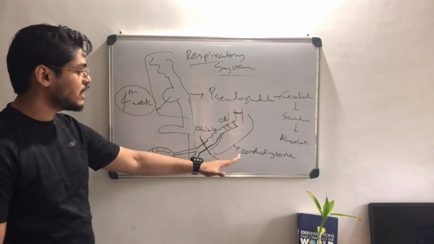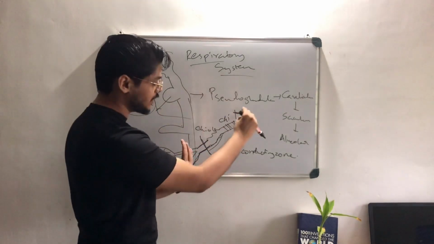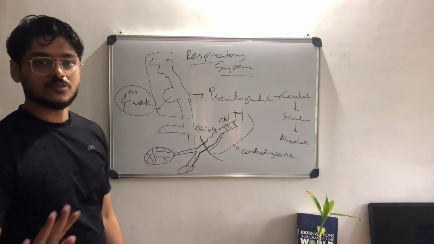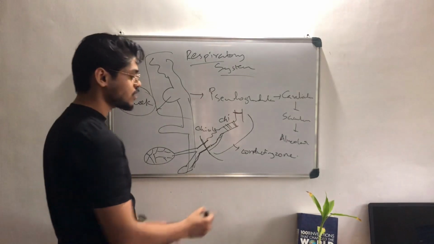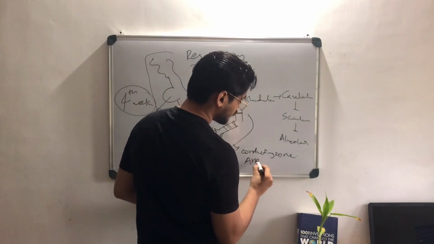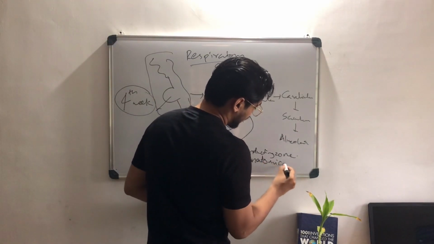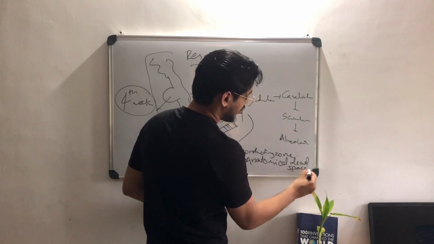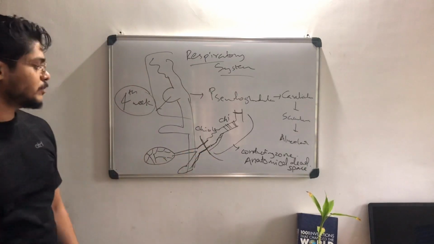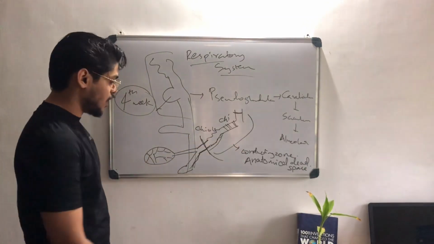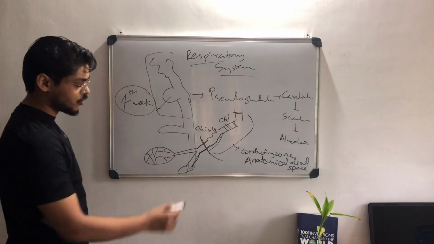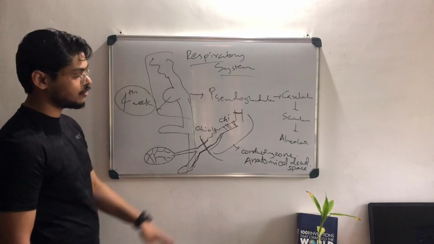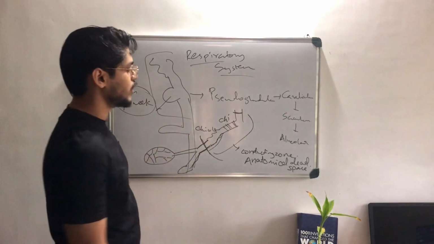Here it is known as anatomical dead space because in anatomy, this part is dead towards respiration. After that we have the respiratory bronchiole, the alveolar duct and the alveoli. So it is up to here in the pseudoglandular stage.